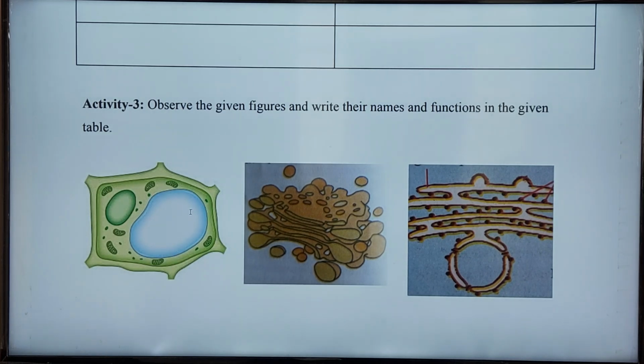The main function is that the vacuole controls the cell wall pressure. It controls the pressure in the cell, and the vacuole is also filled with fluid. In that fluid there may be some food substances that are stored in the vacuole. These are the important functions of the vacuole.